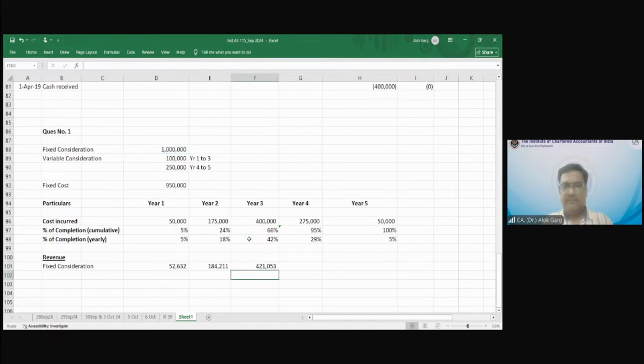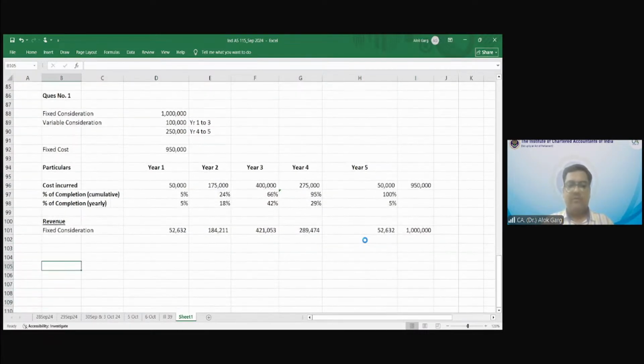42%. Yes, correct. Then 10 lakh multiply by 29% and 10 lakh multiply by, what should be the total of this? The total should be 10 lakh only. 10 lakh, the total should come to 950. So this is my fixed consideration.